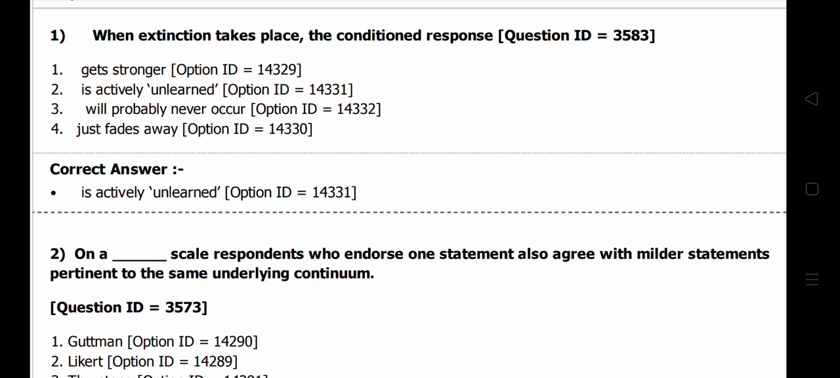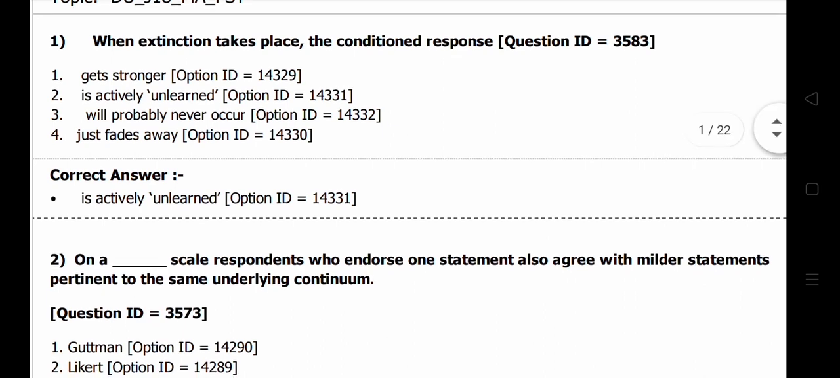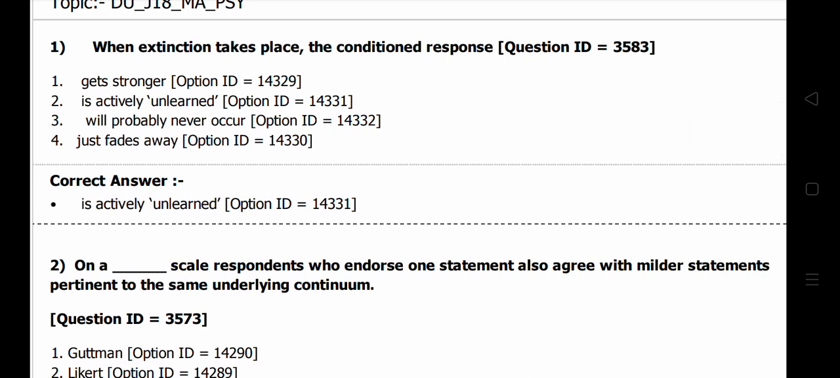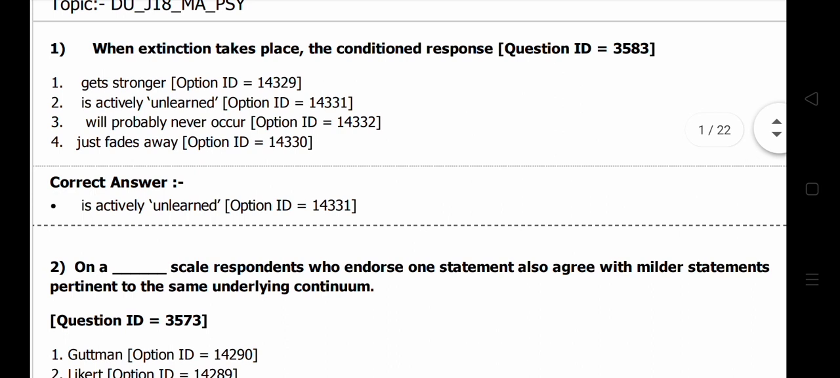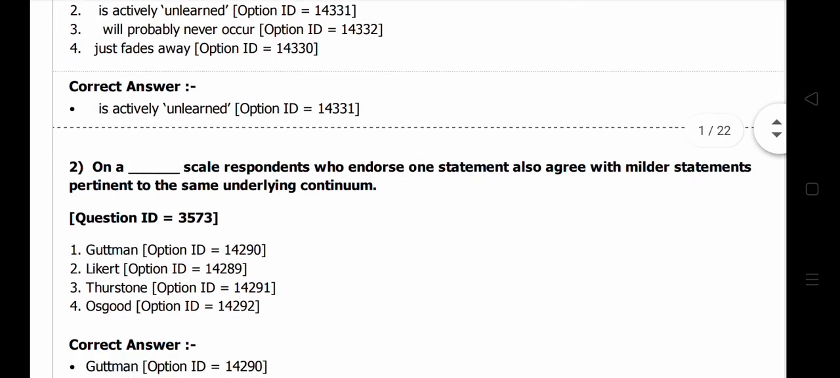So, extinction is a kind of time space. Generally, the animal or organism unlearns some of the things, so that is some kind of gap. So here option 2 is the right one, because extinction is a time space in the given time, in which the organism unlearns some of the things within that gap. So that is the right answer. Second one, we will move on to the second one.